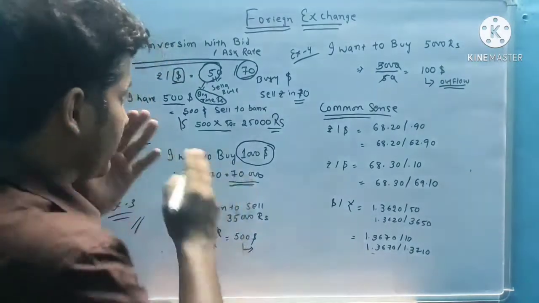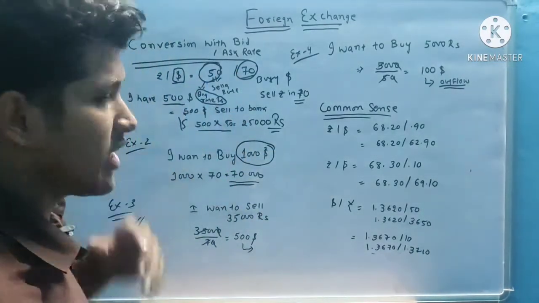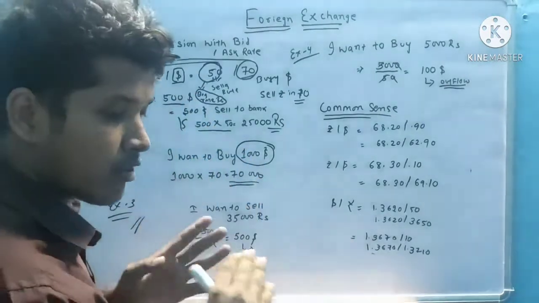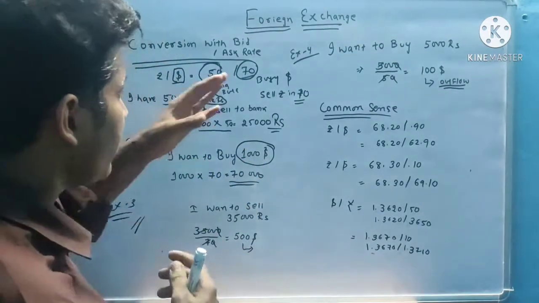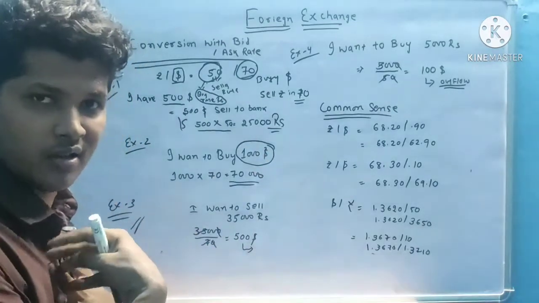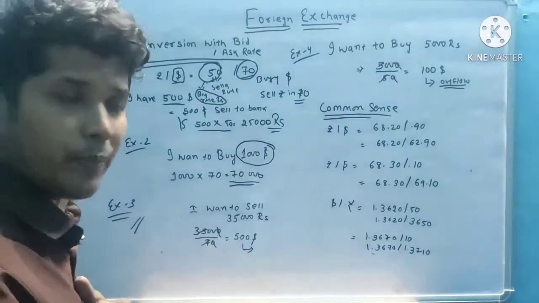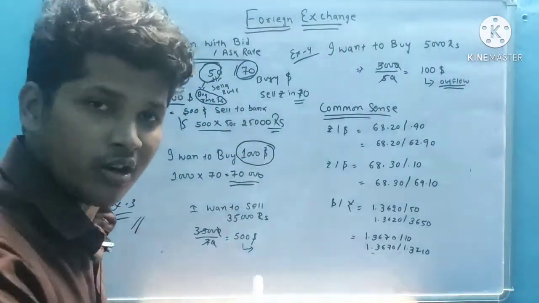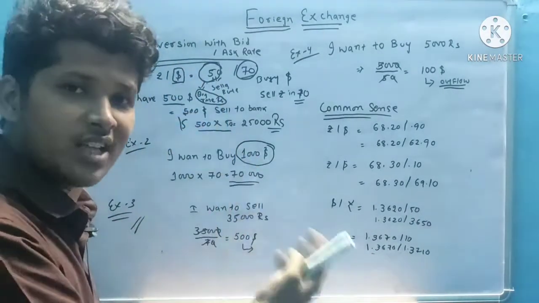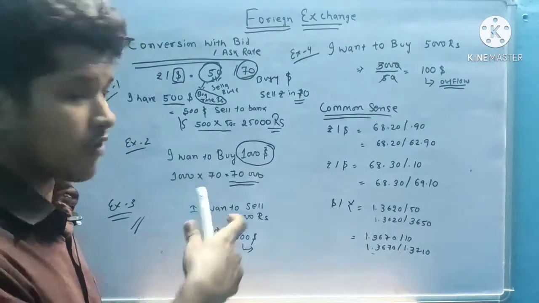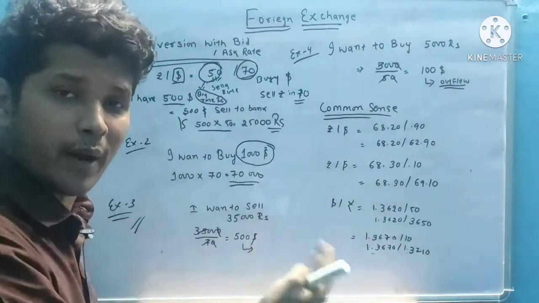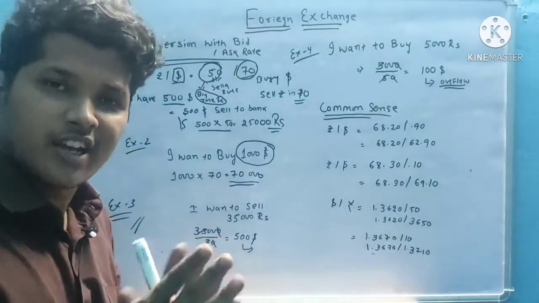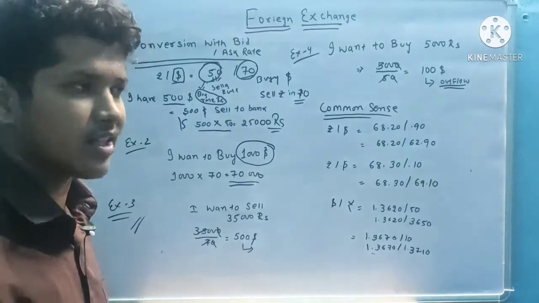Let's come to it in summary. Suppose the quotation is given as 70. So 70 is for buying the dollar, and for selling rupee it is also 70. Similarly, 50 is for selling the dollar, and for buying the rupee it is also 50. So it's an exact inverse relationship. You should remember it like that.